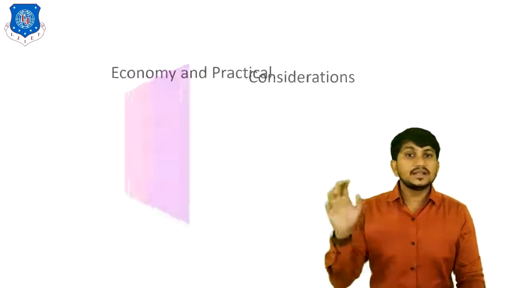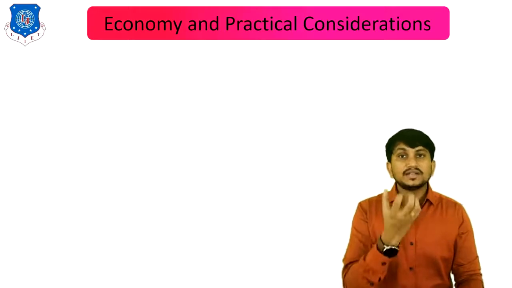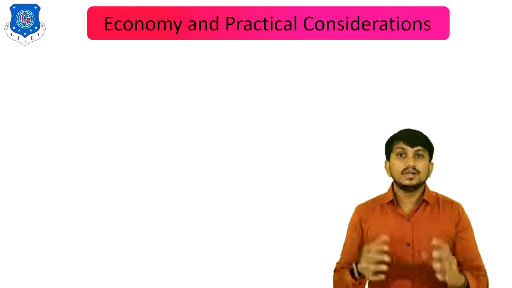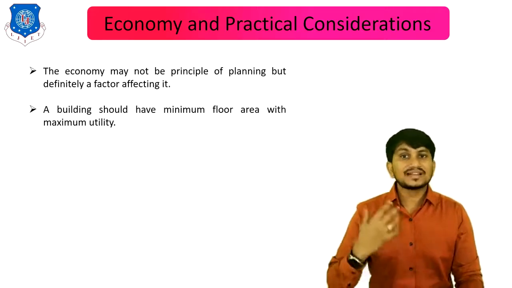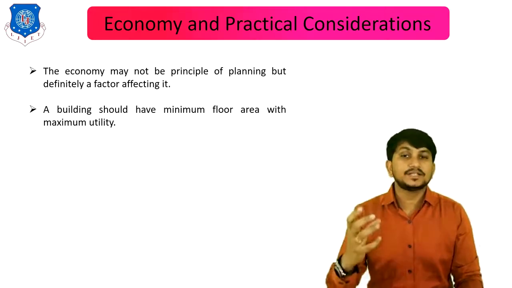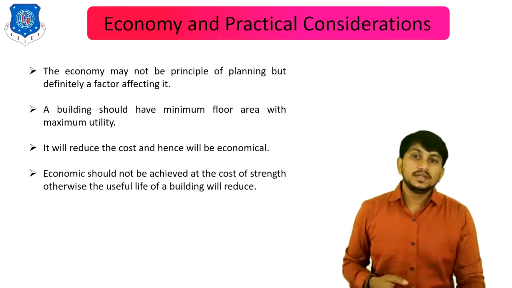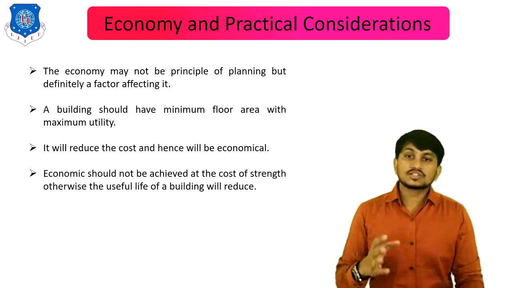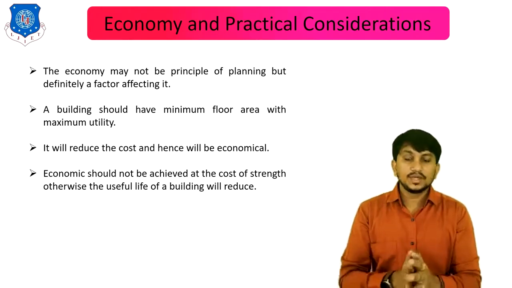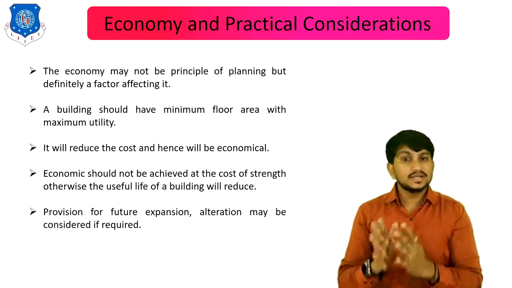Next is economy and practical considerations. Before constructing any building, they have to find out the estimated cost of the building and maintain the economy, or prepare an economical building. For that, a number of factors affecting economy are considered. A building should have minimum floor area with maximum utility for achieving economy. It will reduce the cost and hence will be economical. Economy should not be achieved at the cost of strength of the material, otherwise the useful life of the building will reduce. The provision for future expansion and alteration may be considered if required.